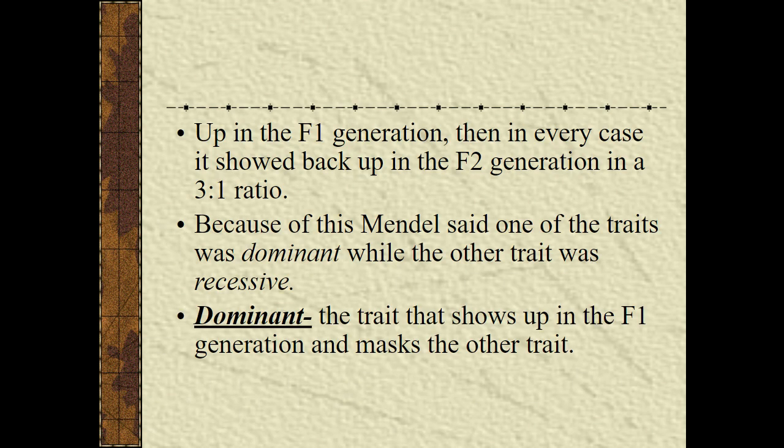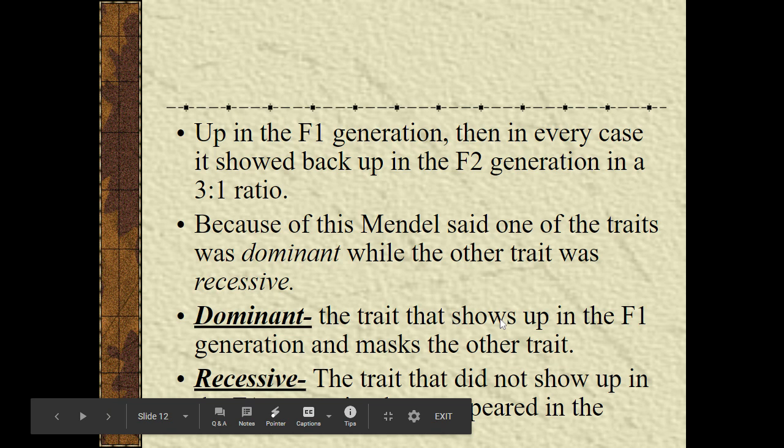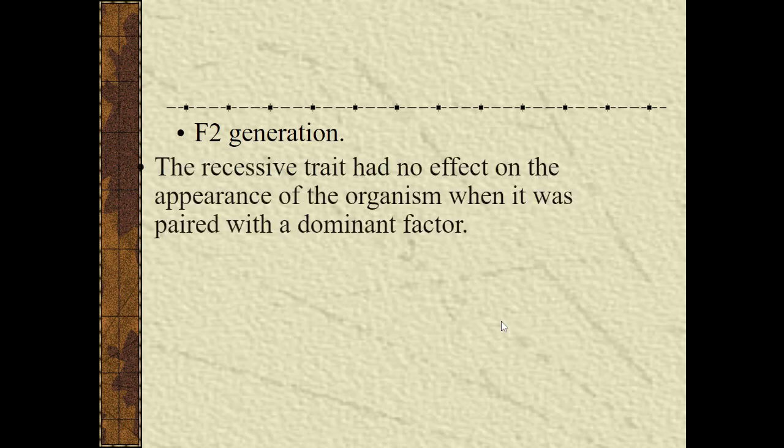A dominant trait is a trait that shows up in a generation and masks all other traits. The dominant shows more often than anything else. Now recessive is a trait that had disappeared but will reappear in the next generation.